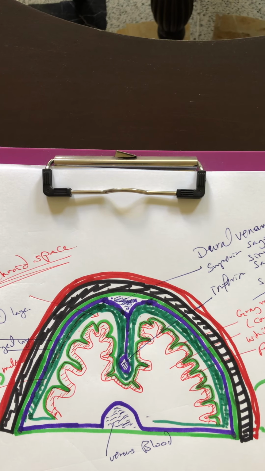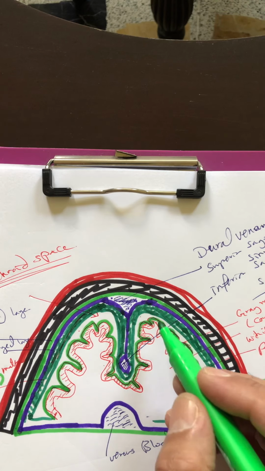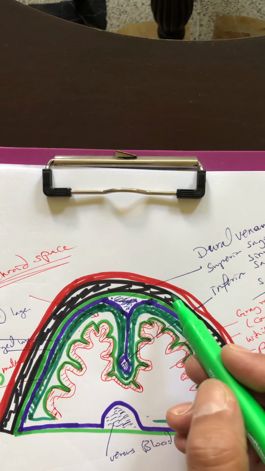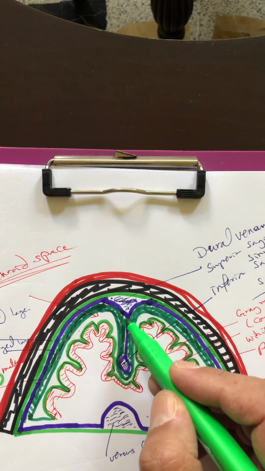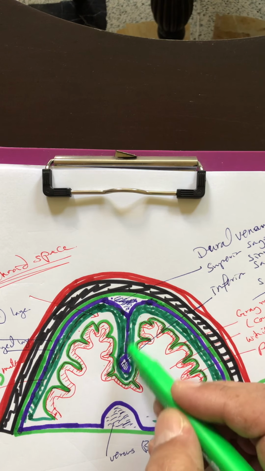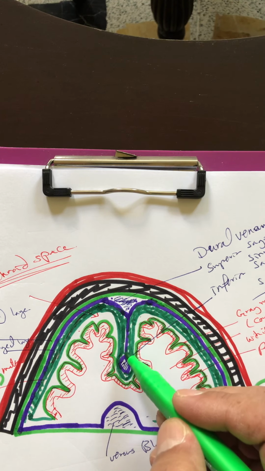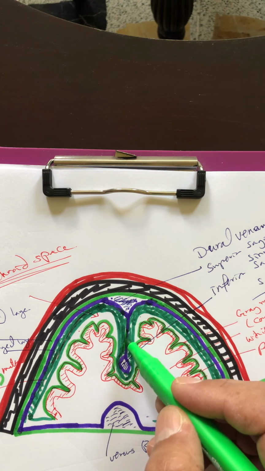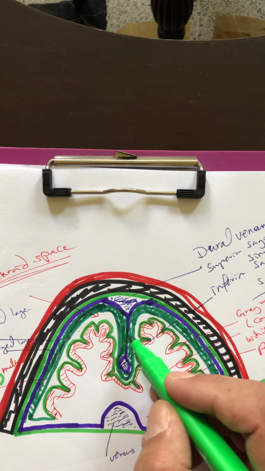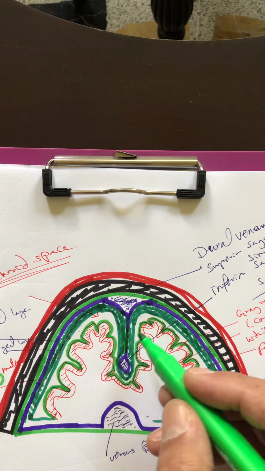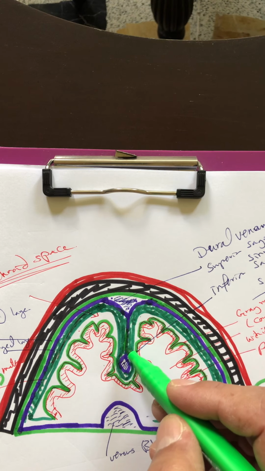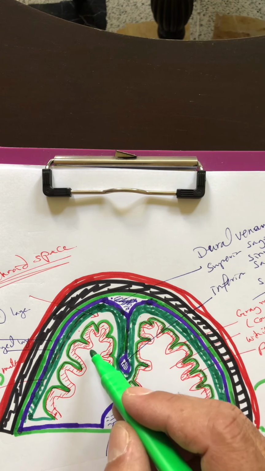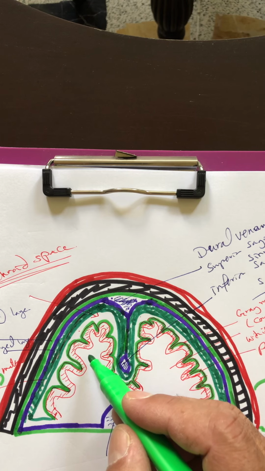Okay. Now, the dura mater, the first layer, gives extensions, membranous folds. The first one, in this diagram, is called the falx cerebri. This falx cerebri separates the right from the left hemisphere of the brain.